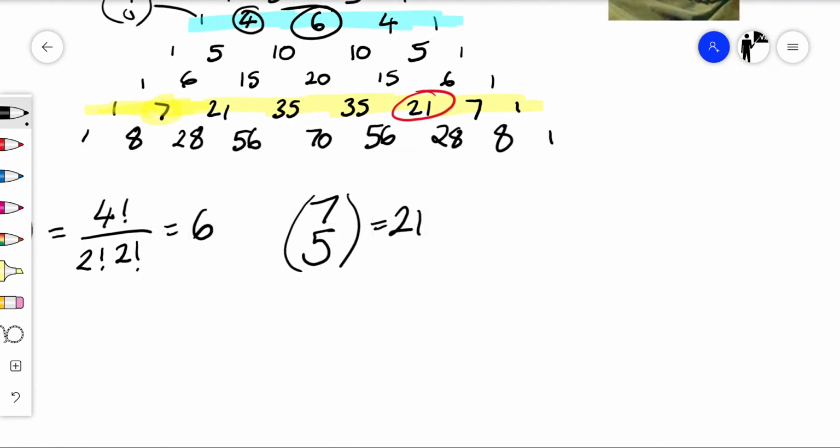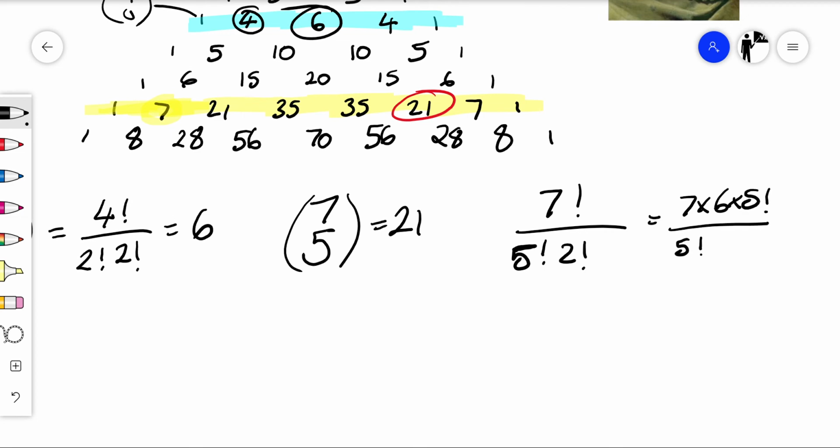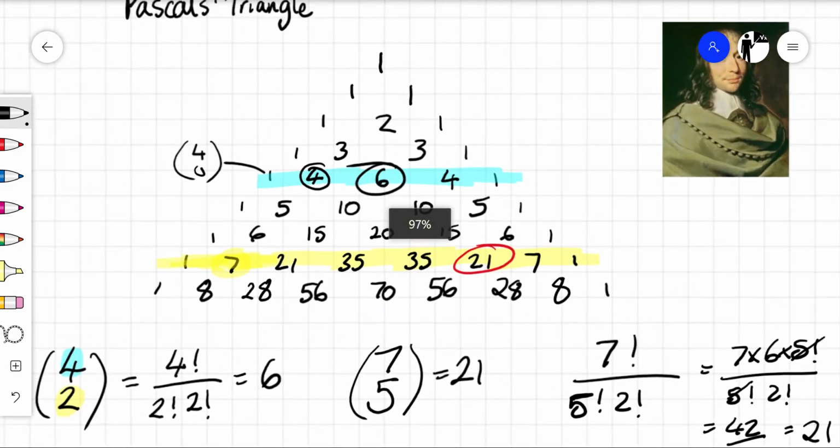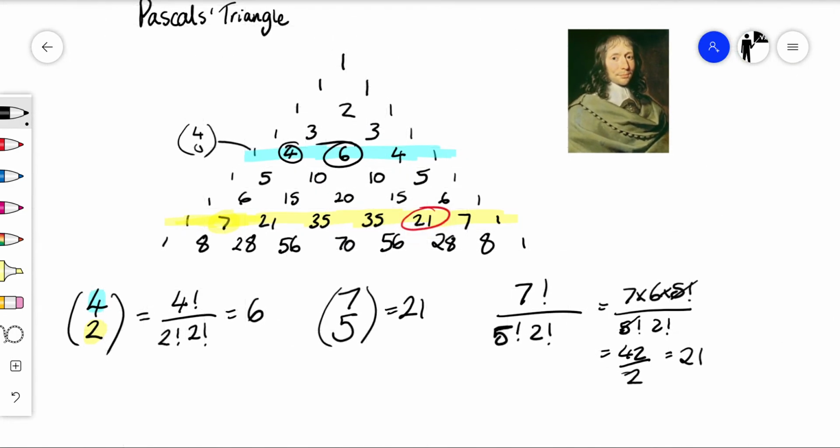Can we check that? Well, using our formula, that would be 7 factorial over 5 factorial 2 factorial. 7 times 6 times 5 factorial over 5 factorial 2 factorial. These would simplify, giving us 42 over 2, which is 21. Okay, so Pascal's triangle actually allows us to work out binomial coefficients.